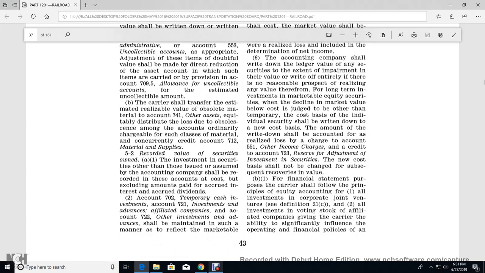5.2 Record value of the securities owned, A1 investment of the security other than those issued with the assumed accounting of the company, shall be the record of the use of accounts of the cost, but exclude the amount paid for the accrued interest or the accrued dividends. Account 710 cash investment, of the account 722 investment advance for the affiliate of the companies,